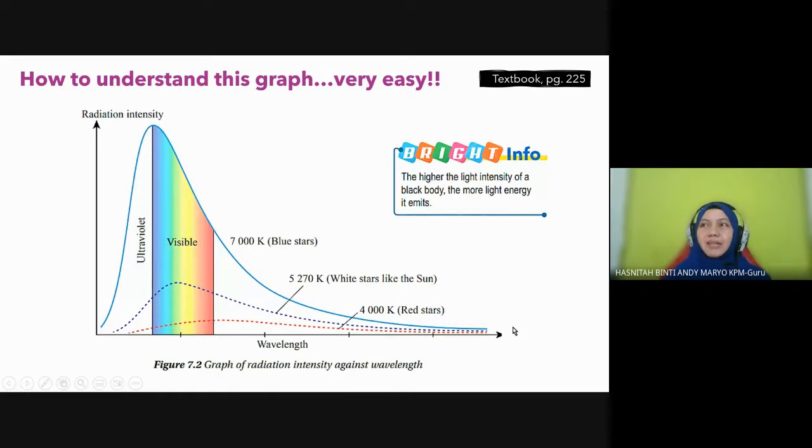How to understand this graph? Why is the pattern this way? Actually, it is very easy to understand. To understand this graph, let us take a look at a few examples. It's written there: the higher the light intensity of a black body, the more light energy it emits. Later, we will discuss what is meant by black body.